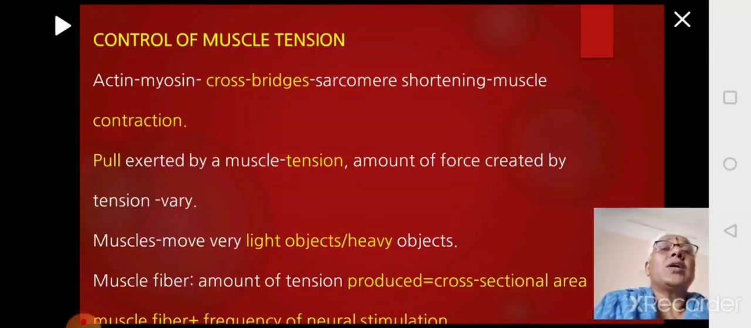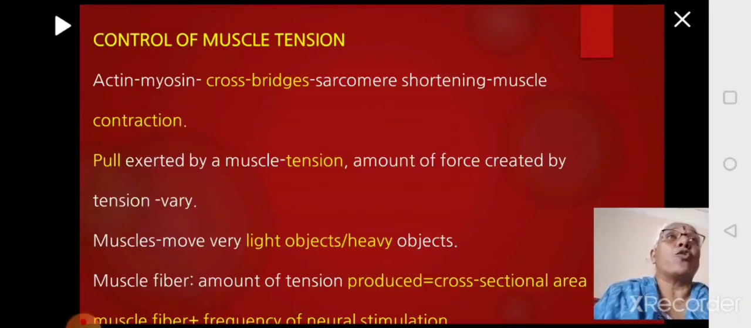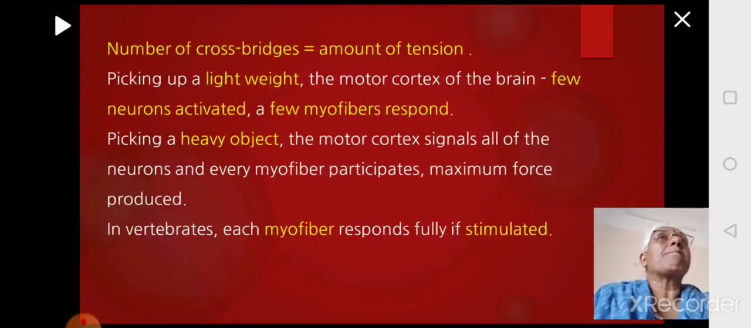So in a muscle fiber, the tension produced will depend on the cross-sectional area of the muscle fiber and also the frequency of the neural stimulation. It means if the activity is more, the frequency of neural stimulation will be more. If the frequency of neural stimulation is more, then the number of muscle fibers involved in contraction will be more. If that is more, force generated will be more. So the number of cross bridges formed will be equal to the amount of tension produced by the muscle.